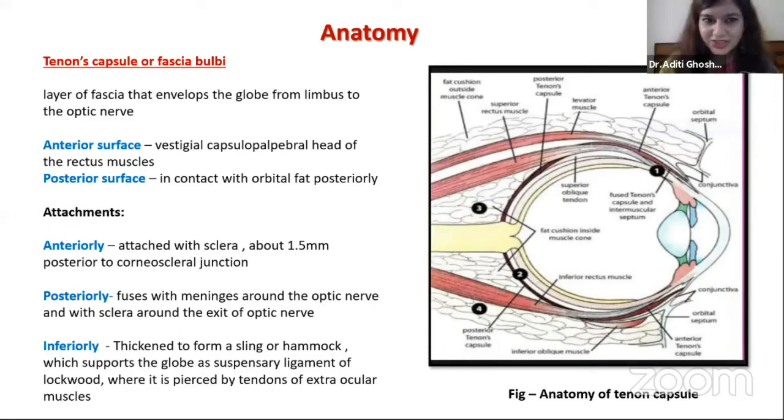So a little bit about the anatomy. It has two surfaces, an anterior surface and a posterior surface. Now the posterior surface is in contact with the orbital fat. Regarding attachments, we should know that it is attached about 1.5 mm posterior to the sclerocorneal junction.